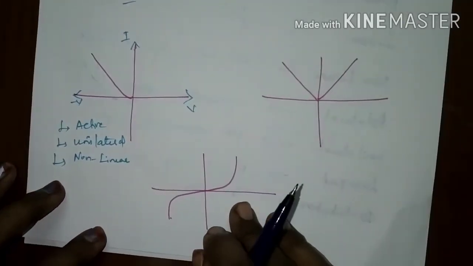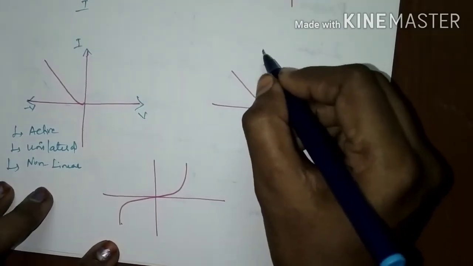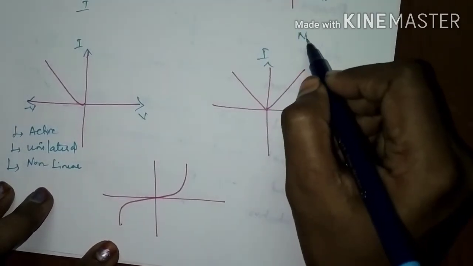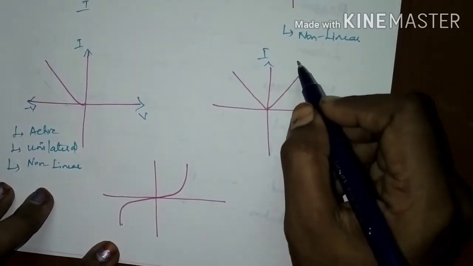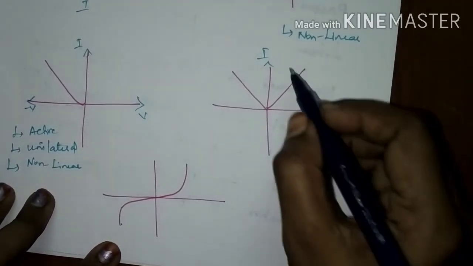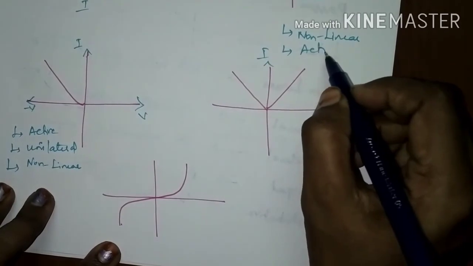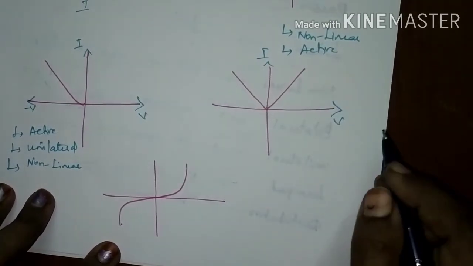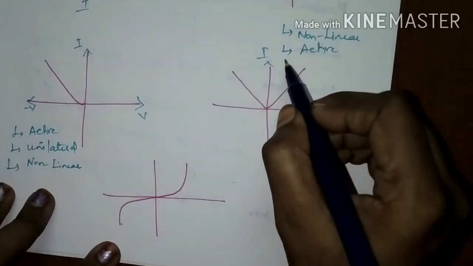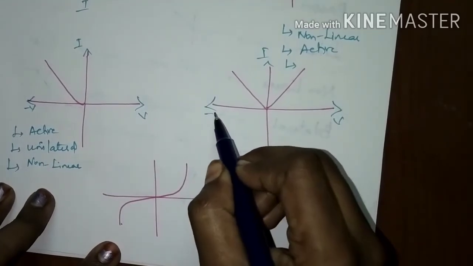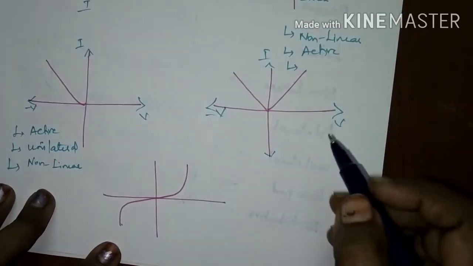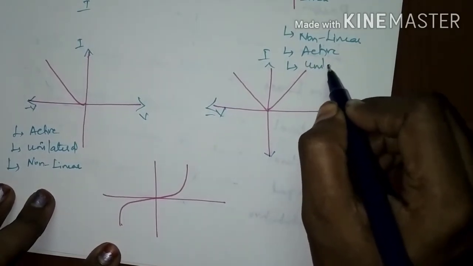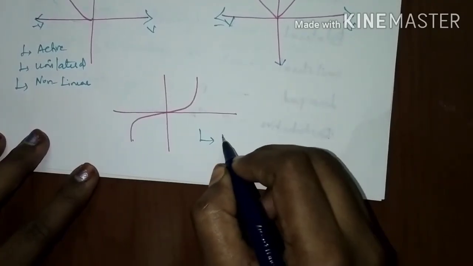Okay, it is non-linear. And see in this graph, we can see it is non-linear. It is not passing through the origin, right? It is not passing through the origin, and it is an active element. We have the graph in the second quadrant. It is an active element, and it is unilateral. If you reverse the voltage, the voltage and current relationships are not the same, and it is not symmetrical also, so it is unilateral. And by seeing this graph, we can say it is non-linear.